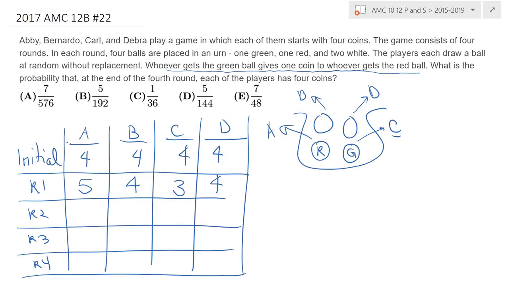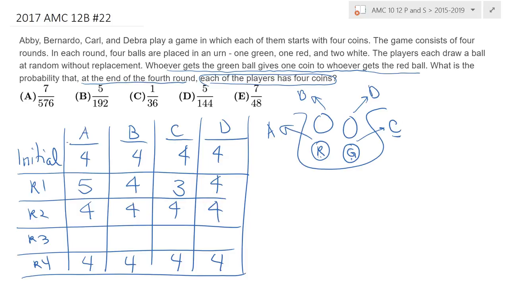Now we keep playing this game over and over again, and the question says, at the end of the 4th round, what is the probability that each of the players has the same number of coins that they started with? Does that make sense? So we want to play this game again. So what can we do? Well, one way to do it is to do the reverse. In the next round, Abby can get the green ball and Carl can get the red ball. In that case, we go back to the original position.